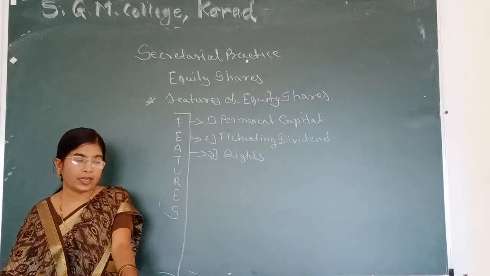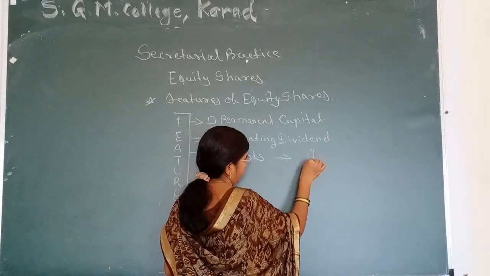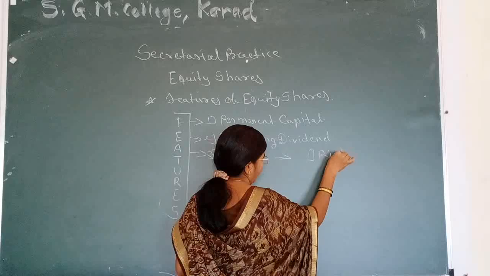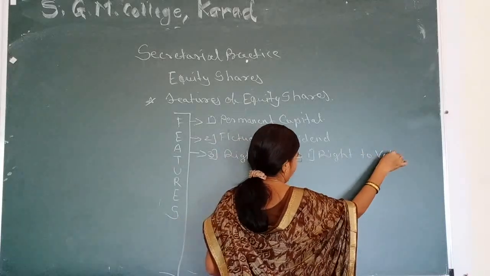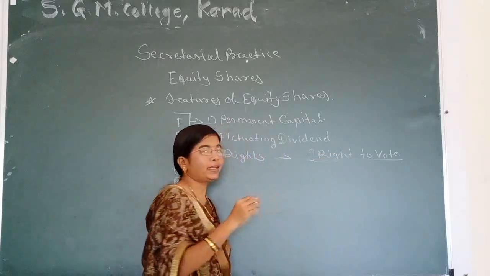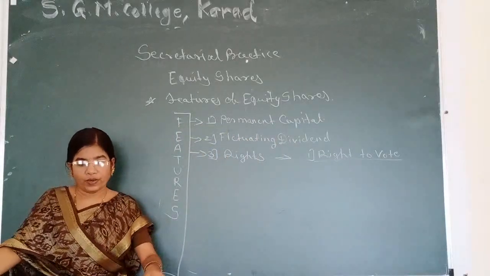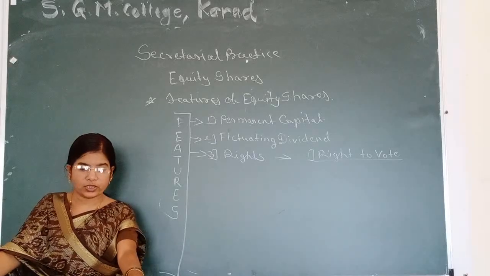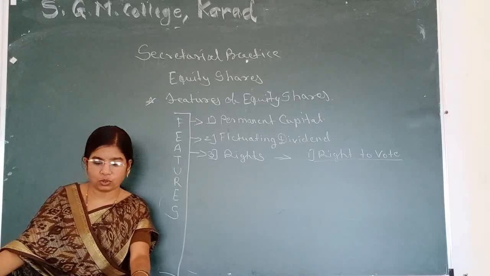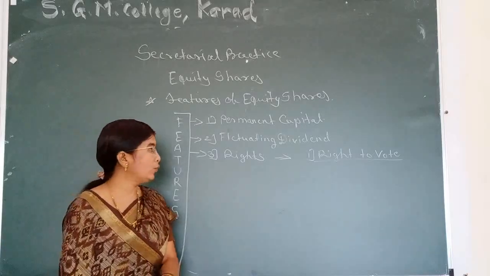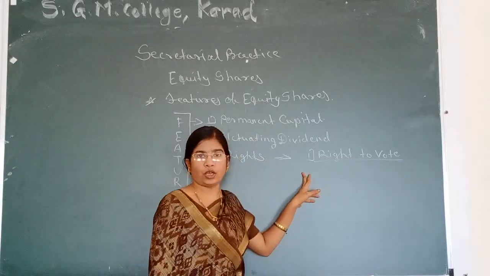First right is the right to vote. It is the basic right of equity shareholders through which they elect directors, alter memorandum and articles of association. Right to vote is a basic right given by a company to shareholders.